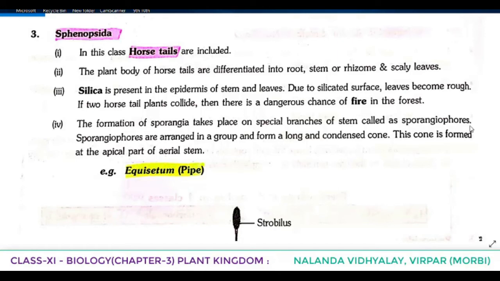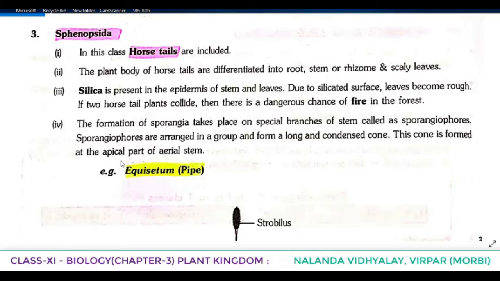We have learned about archegoniophore and antheridiophore, where the archegonium or antheridium is developing. In the same way, where the sporangia formation takes place, such special branches of stem are known as sporangiophores.